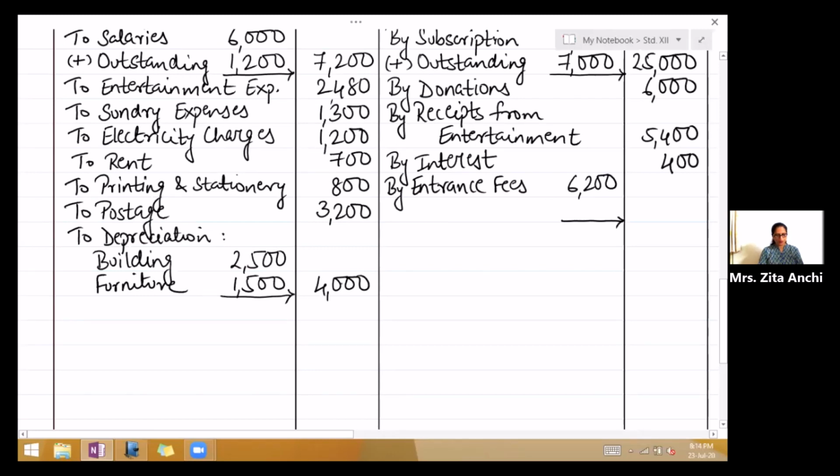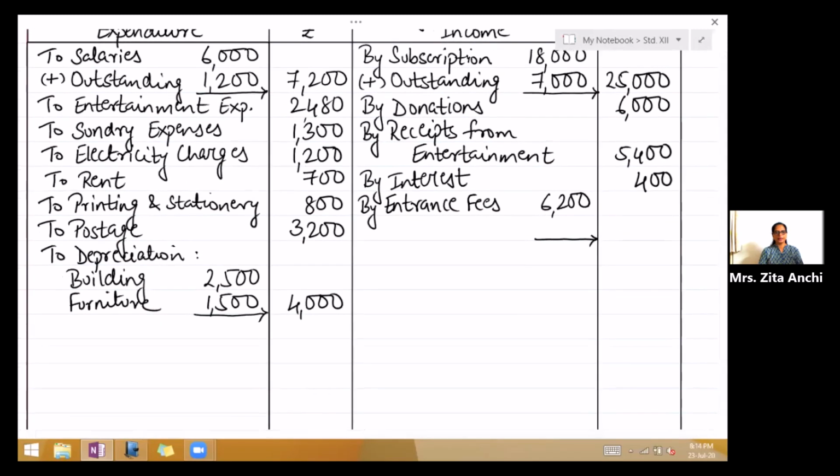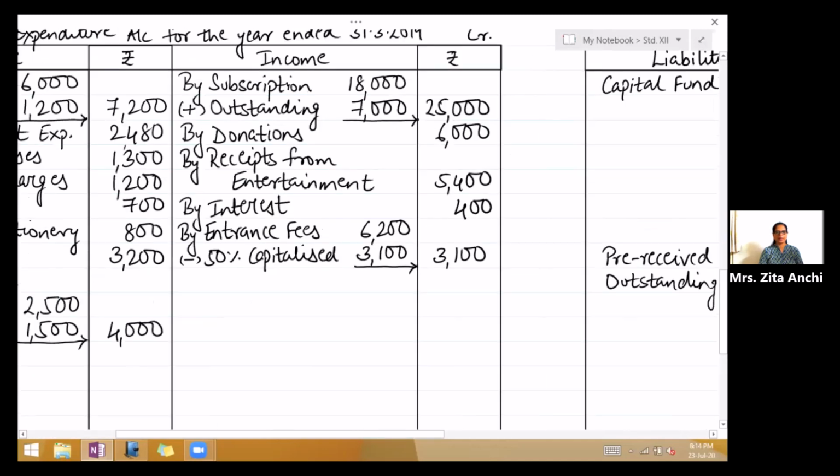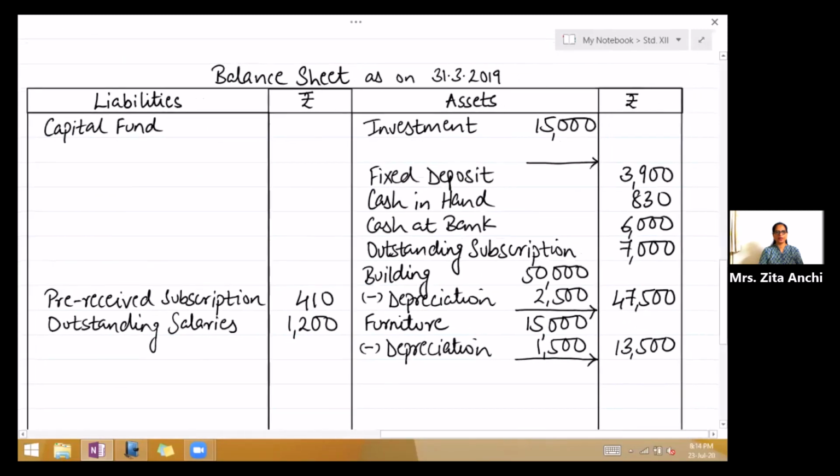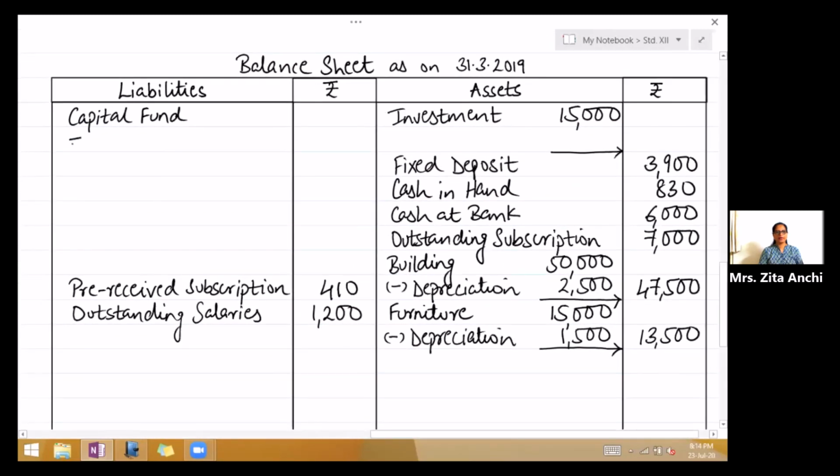Fifth adjustment, 50% entrance fees is to be capitalized. Income side, right there, less 50% capitalized. First effect, you will deduct from the entrance fees. 50% is 3,100, outer column 3,100. Second effect, they are saying capitalized, so you will add it to capital fund. So right there, add entrance fees, 3,100 in the inner column.